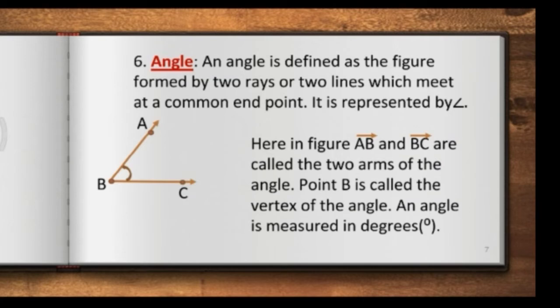And the point B is called the vertex. Now what is a vertex? The meeting point of the two arms is called the vertex. The vertex will always be in the middle of the angle. Here the angle is measured in degrees.